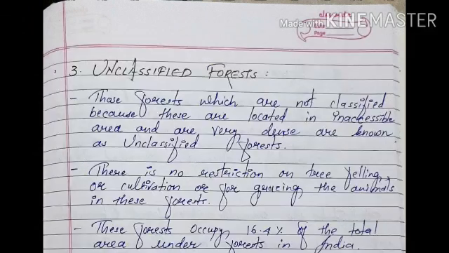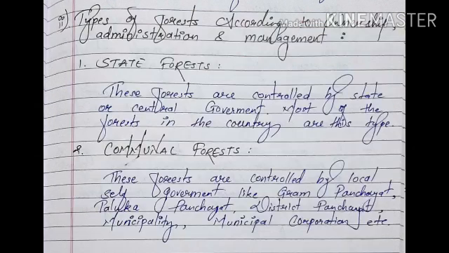Third one is unclassified forest. Those forests which are not classified because they are located in inaccessible areas and are very dense are known as unclassified forest. There is no restriction on tree felling, cultivation or grazing animals in these forests. This forest occupies 16.4% of the total area under forest in India. Now second point is types of forest according to the ownership, administration and management. First is state forest.